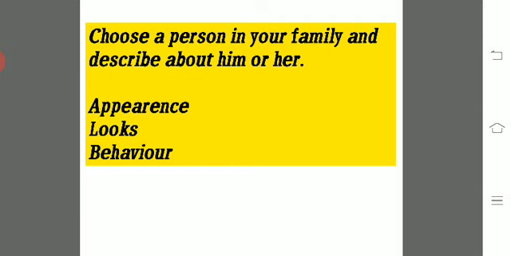So what you have to do is put a tick on yes or no according to the paragraph you have written about a family member in your notebook. For example, the first question is, my paragraph is about a character. Is it yes or no? Yes, because you are writing about a character. So you will put a tick mark on yes. So question 3 from S3, page 18, is your homework.